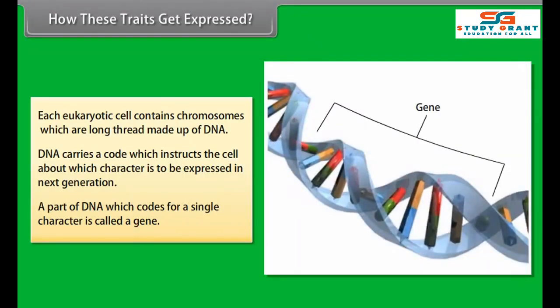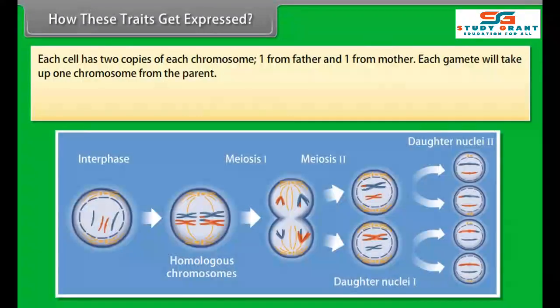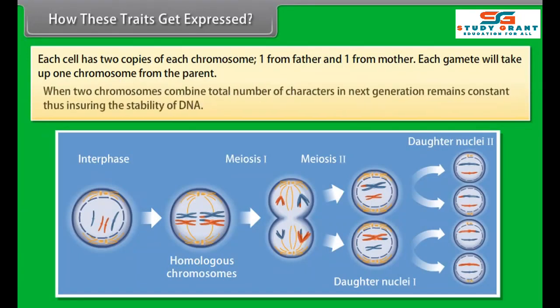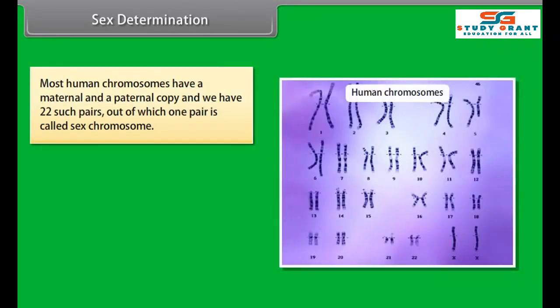Law of independent assortment. Each character is independently inherited in the next generation irrespective of the source of character in parent generation. Each gene set is present not as single thread of DNA but as independent pieces called chromosome.